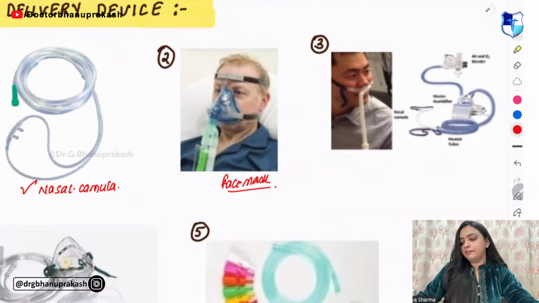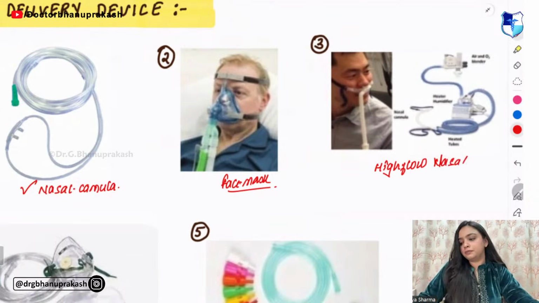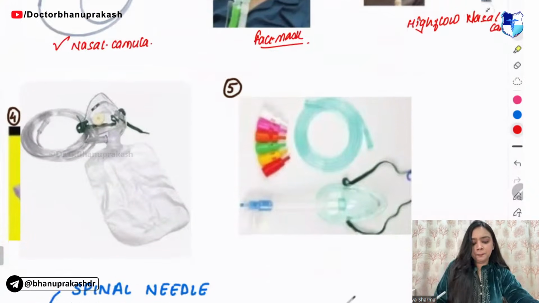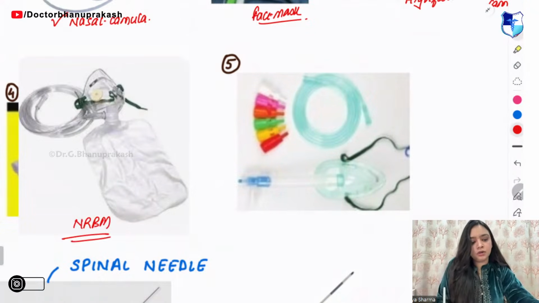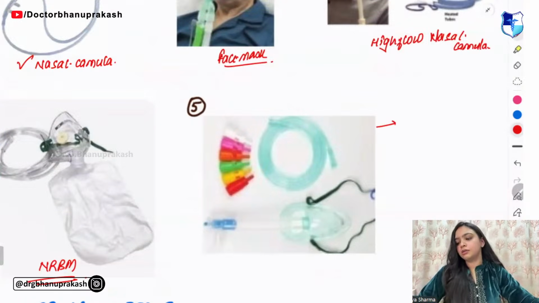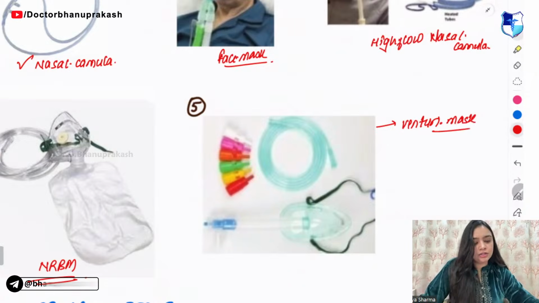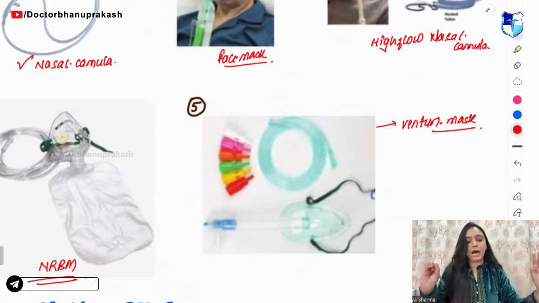Third one is a high flow nasal cannula. Fourth one is a non-rebreathing mask. And fifth one is a Venturi mask, right? If it has multiple colors, then this represents a Venturi mask.